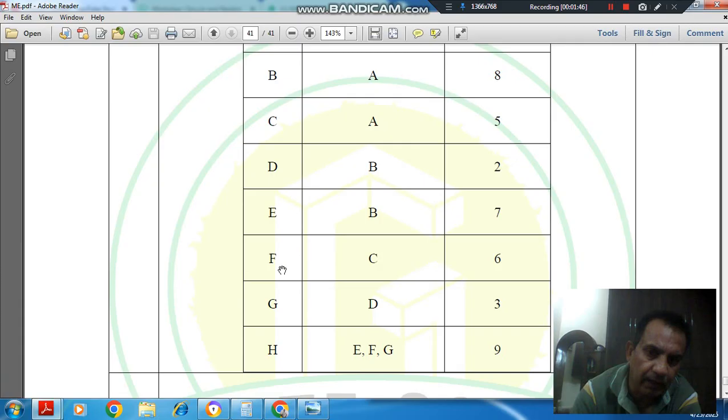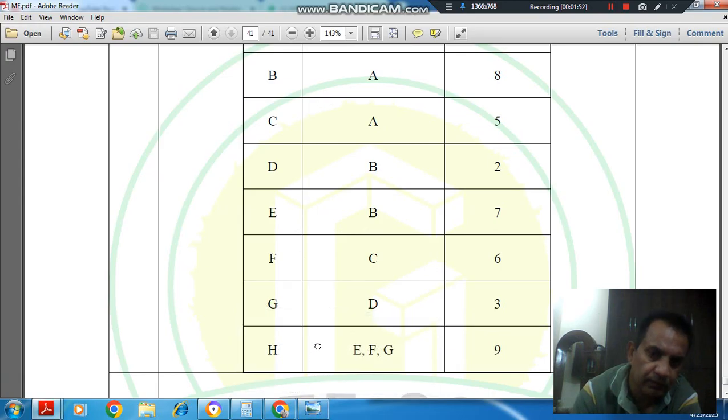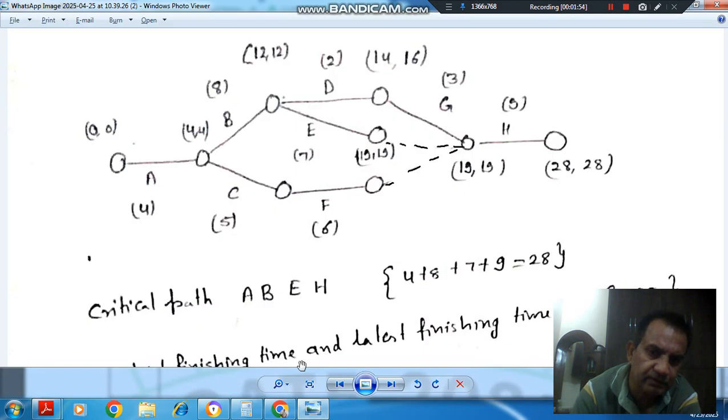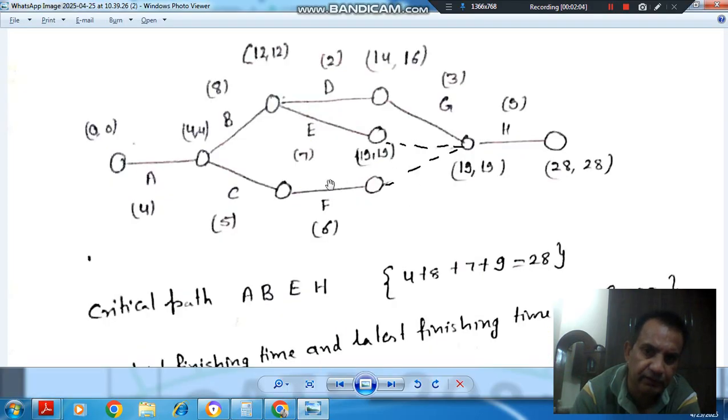Then F, immediate predecessor as C and duration 6. Then G, immediate predecessor as D and duration 3. Then there is H, immediate predecessors are G, E and F. So E and F are joined by this dummy activity with G. And duration of H is 9.